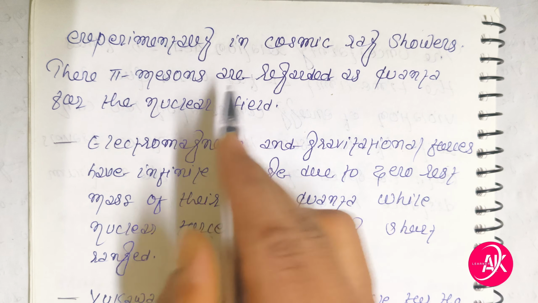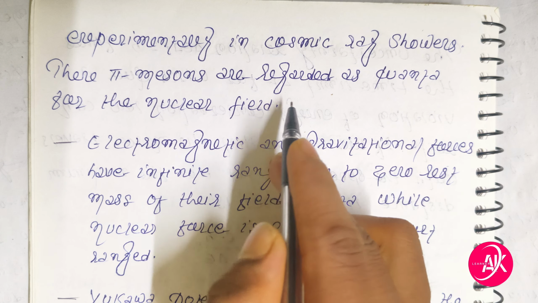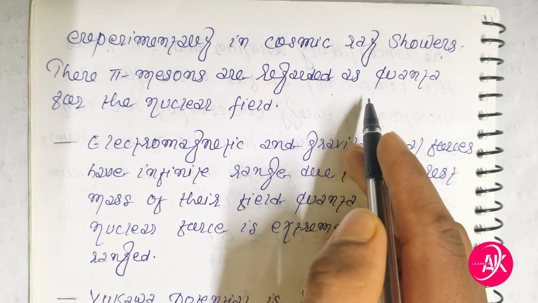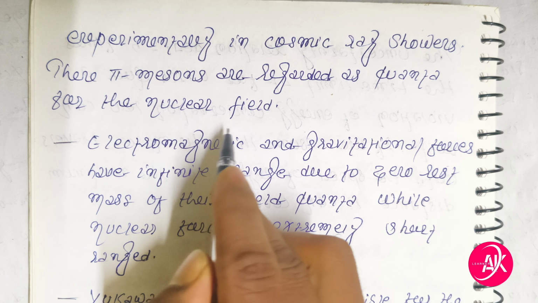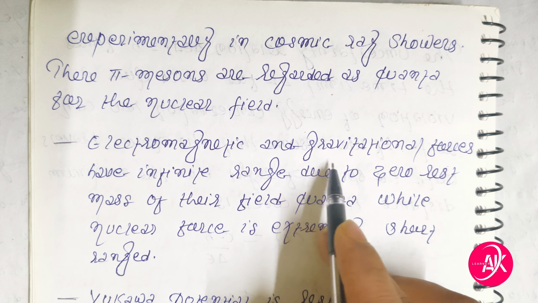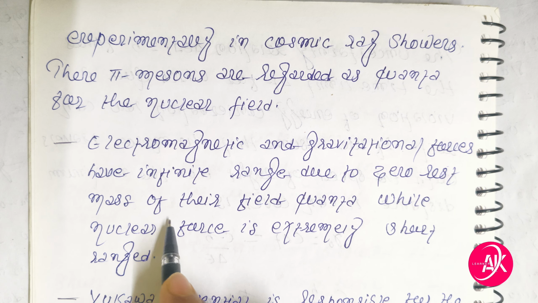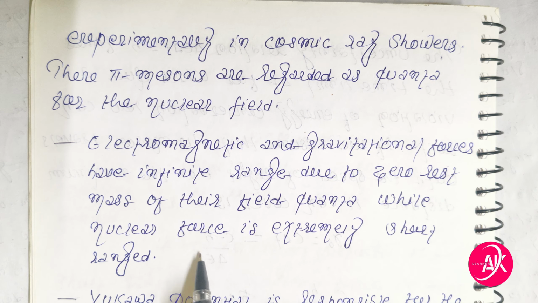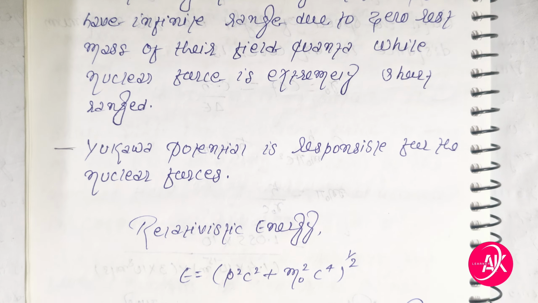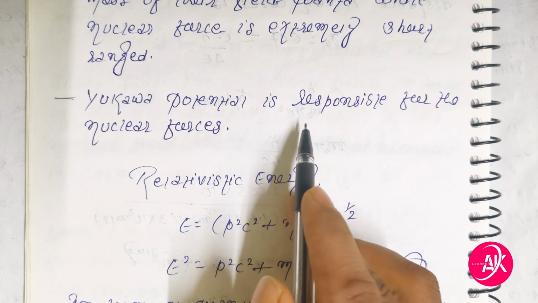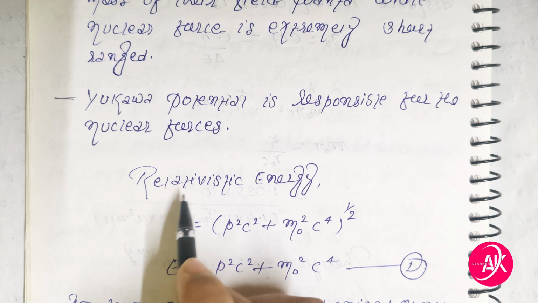Experimentally, in cosmic ray showers, the pi mesons are regarded as quanta of the nuclear field. Electromagnetic and gravitational forces have infinite range due to the zero rest mass of their field quanta, while the nuclear force is extremely short-ranged. The Yukawa potential is responsible for the nuclear forces.